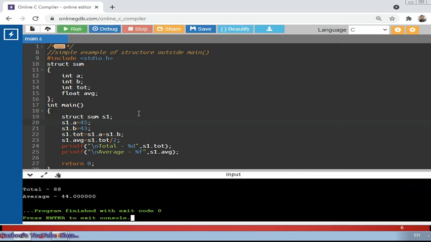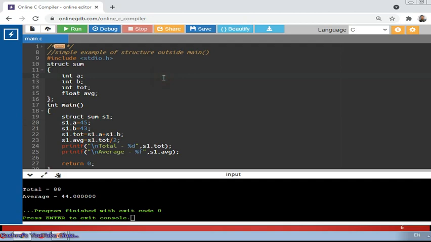The only difference was that in the previous case I kept the structure definition inside the main function, and in this program I kept the structure definition outside the main function. Fine. So these are both ways of declaring the structure variable or defining a structure.